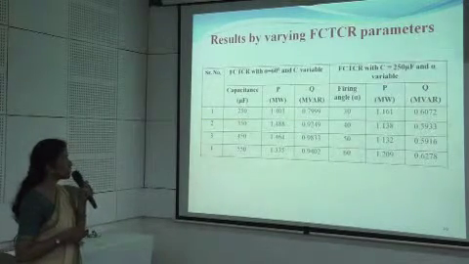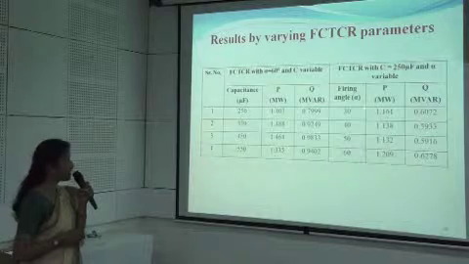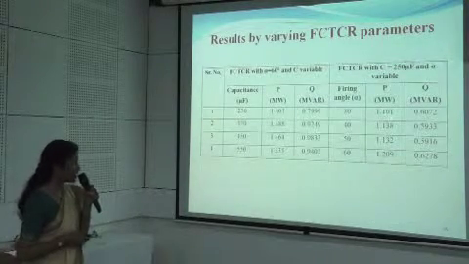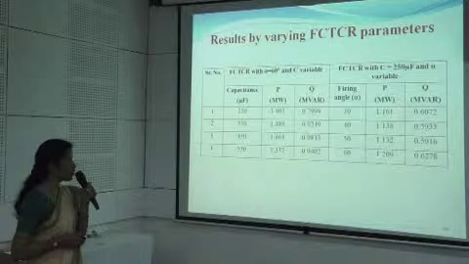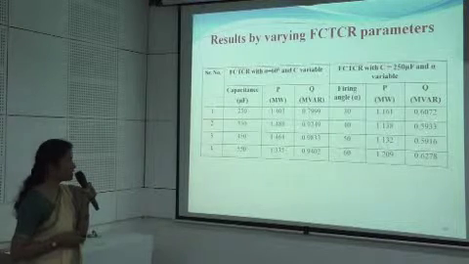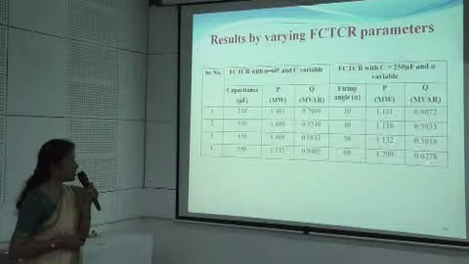When we keep the capacitance constant and vary the firing angle from 30 degree to 60 degree, the real and reactive power have been tabulated, and the results are 1.161 up to 1.209 for real power, and 0.6072 up to 0.6278 for reactive power.